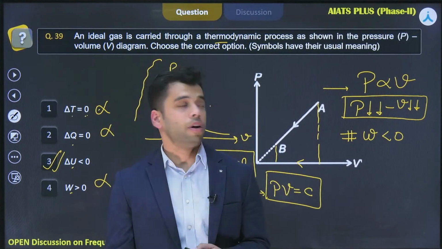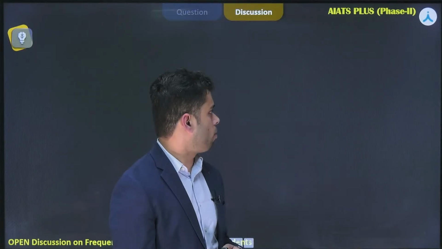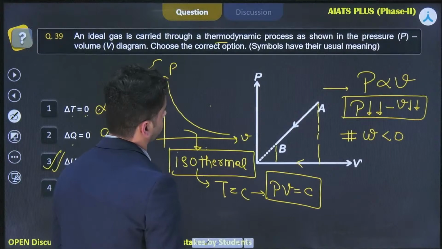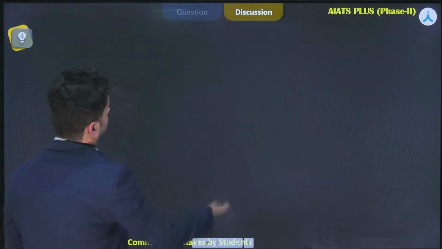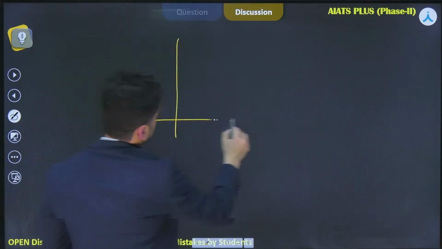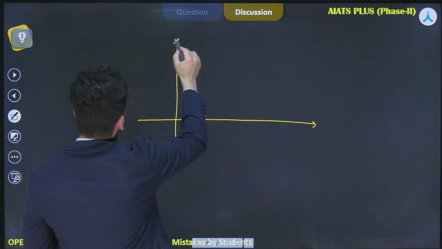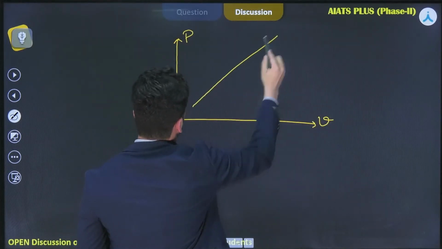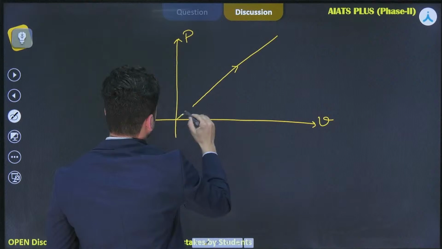Right? Now let's move forward to the next problem. And if you understood this problem, let me modify this problem for you. You have your P, you have your V, and this time it is going like this.